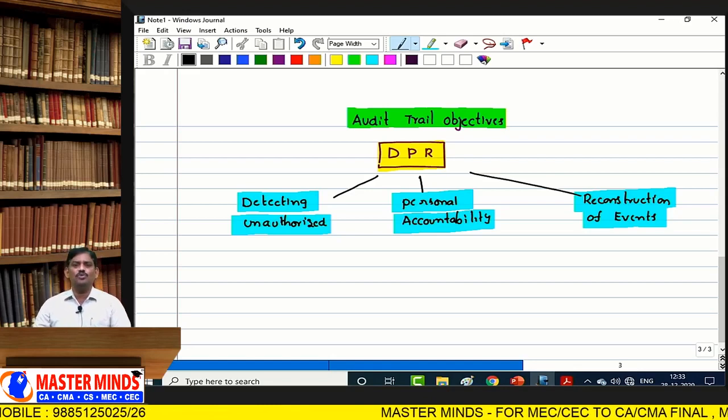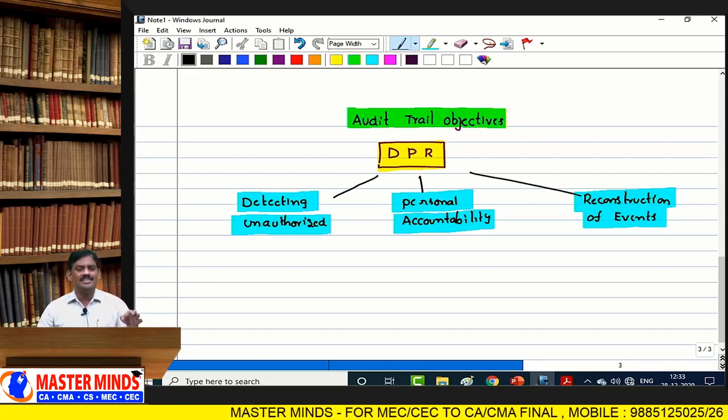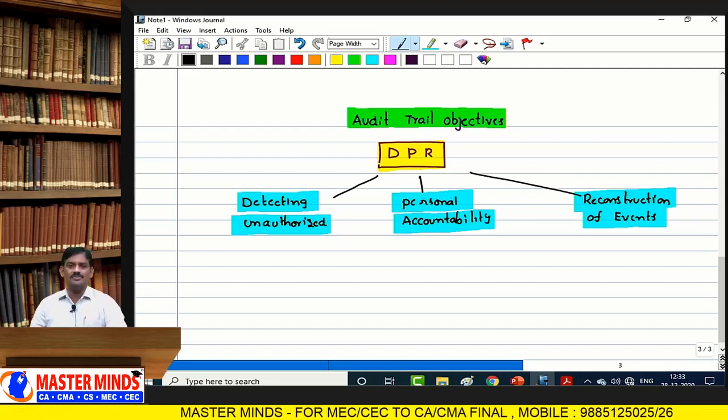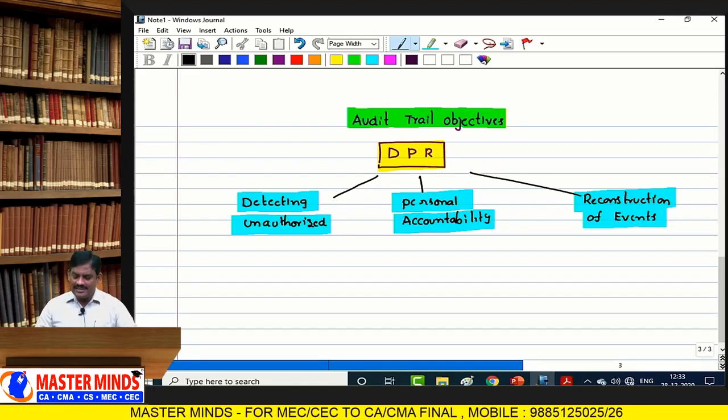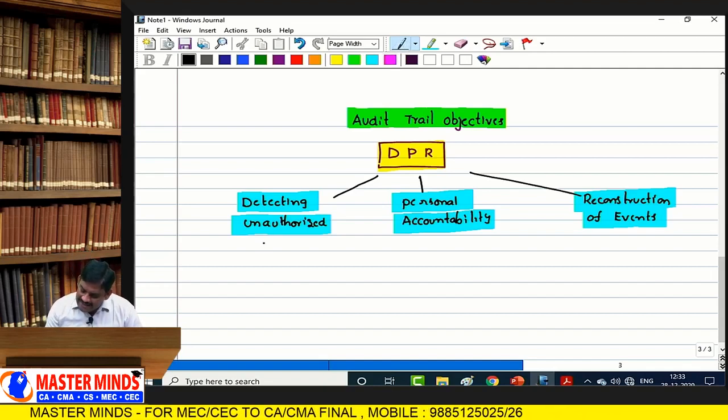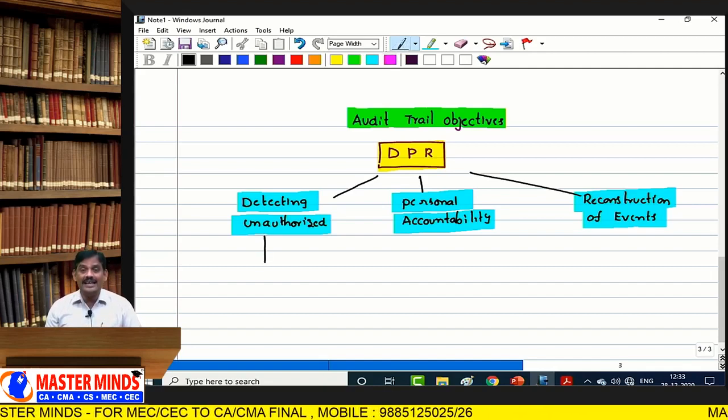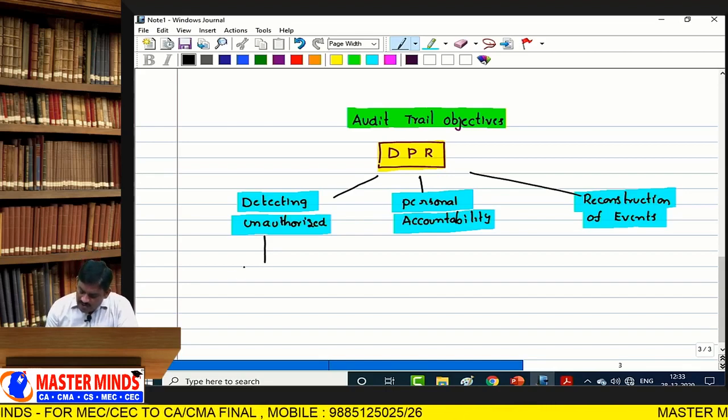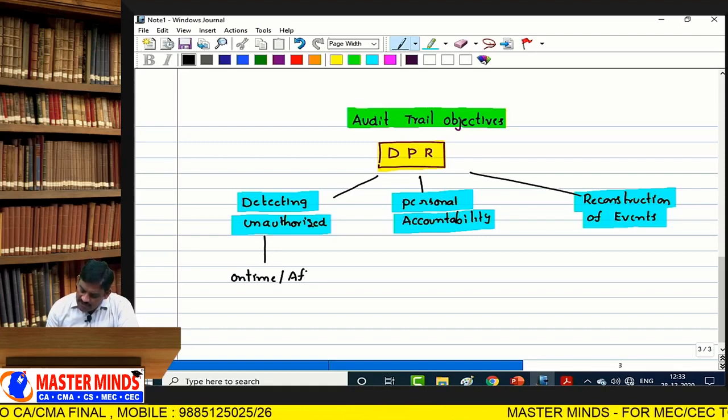We always try to protect the system from outsiders in terms of unauthorized access, hacking, spyware, or any other activity. Our intention is to detect unauthorized access by those who try to breach or violate the system controls. So a detection may occur in real time or after an event occurs.